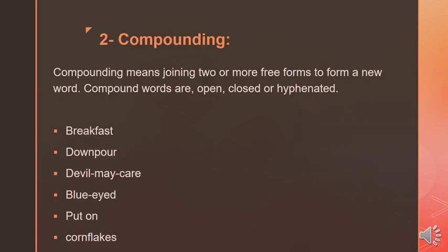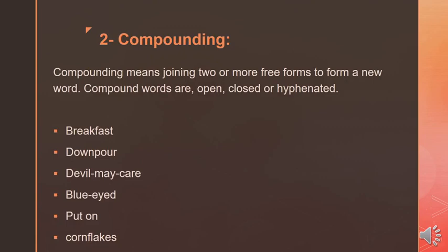The second process is called compounding. In compounding, we join 2 or more free forms together to make a new word. We create a new word by the process of compounding. This new word is called a compound word. Remember, compound words are of 3 types, according to how they are written. Open compounds, in which there is a space between the parts of a compound word.